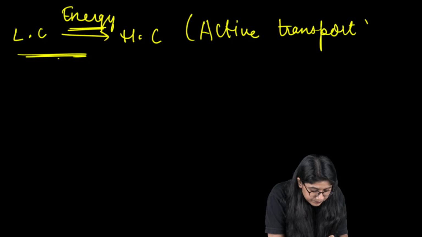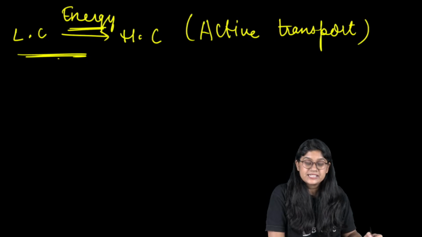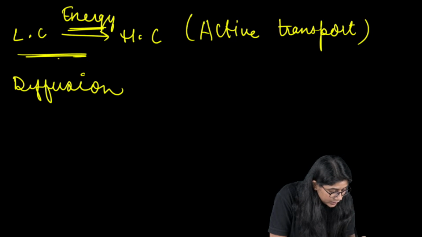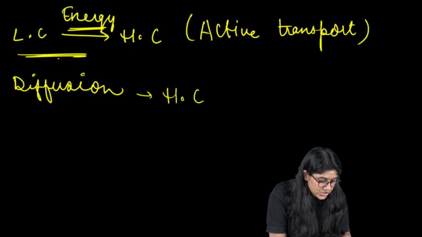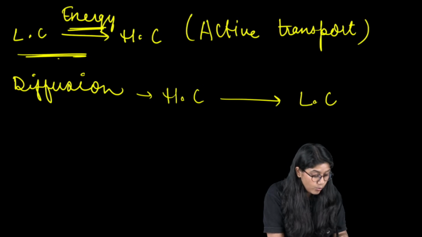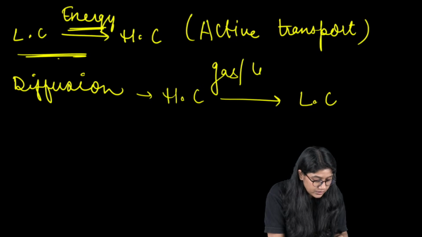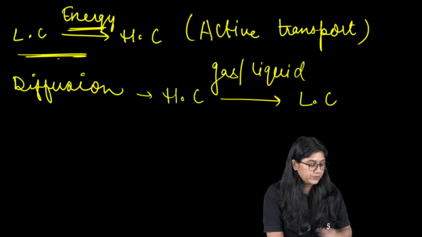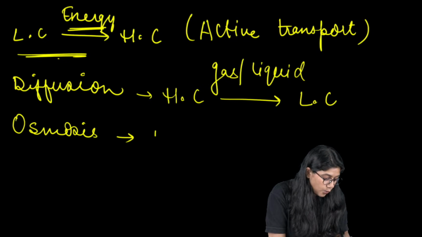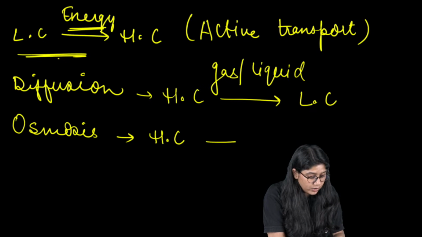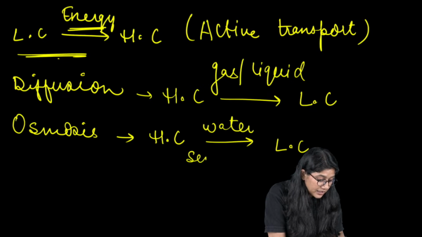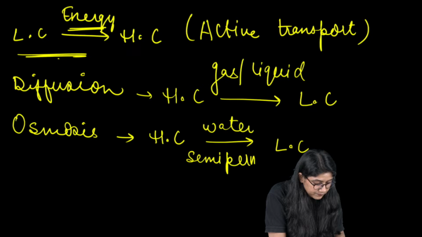Diffusion is the movement of molecules from the high concentration to the low concentration. That is diffusion. We will see diffusion happening in gas and in liquid. And then of course we have osmosis, where we'll see the movement of water from high concentration to the low concentration through a semi-permeable membrane.